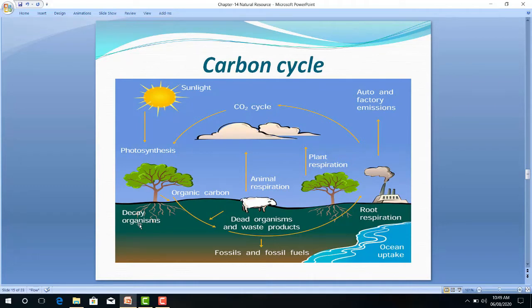Plants use carbon dioxide in photosynthesis and give out oxygen. So here these plants use carbon dioxide, and in the presence of sunlight and water they do the photosynthesis. From the atmosphere, this carbon dioxide is used directly by these plants. Photo means what? Sun, and synthesis means what? Carbohydrate or glucose that can be produced by the plant.